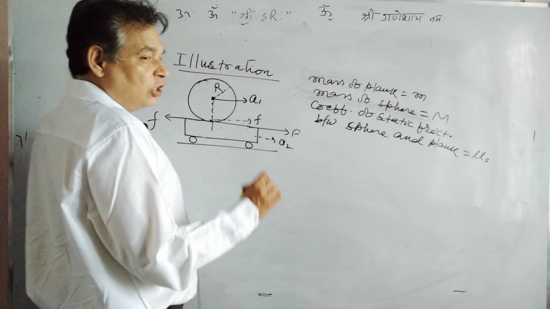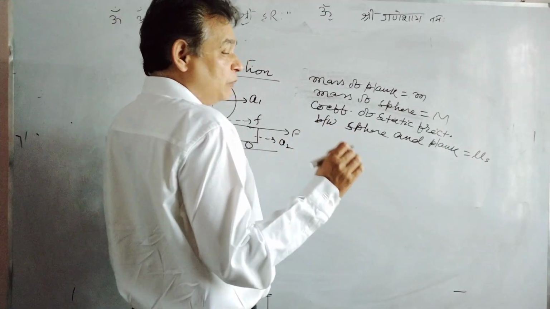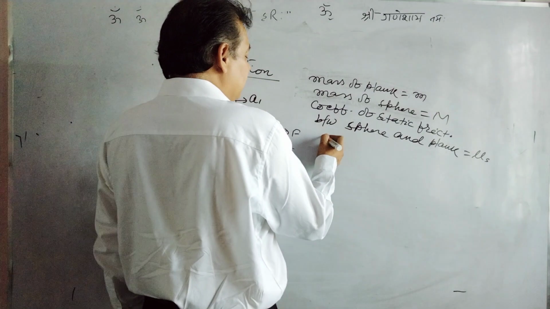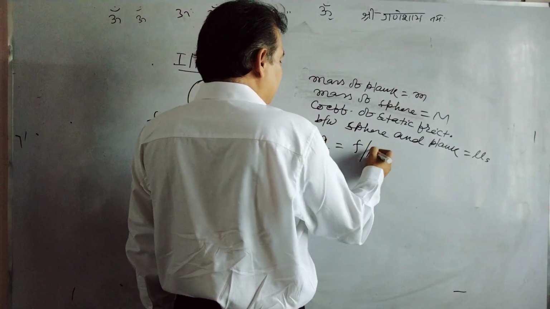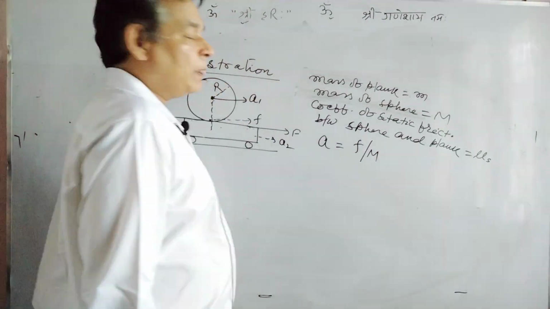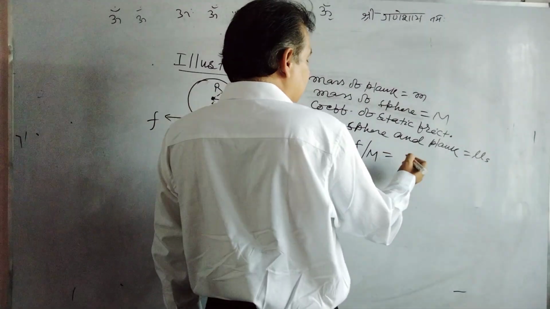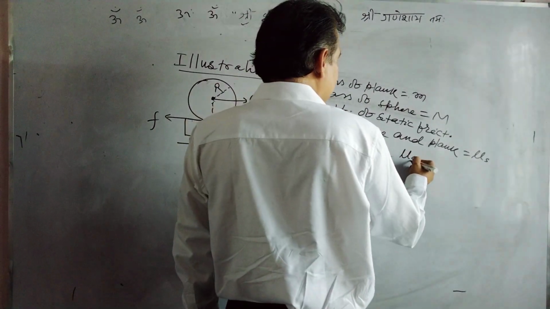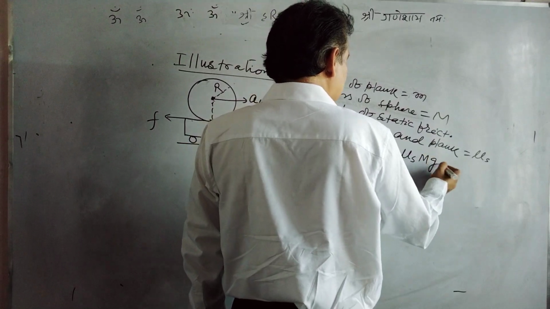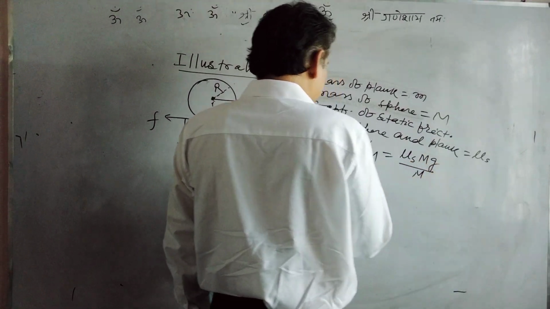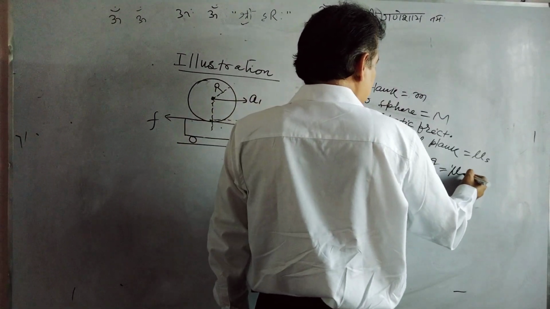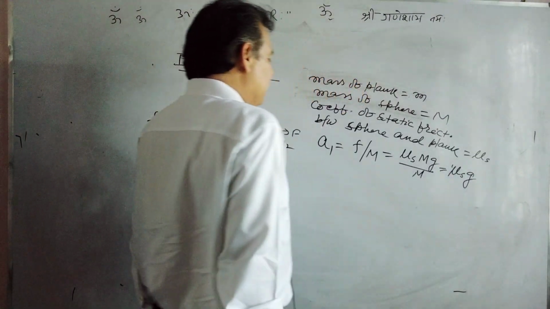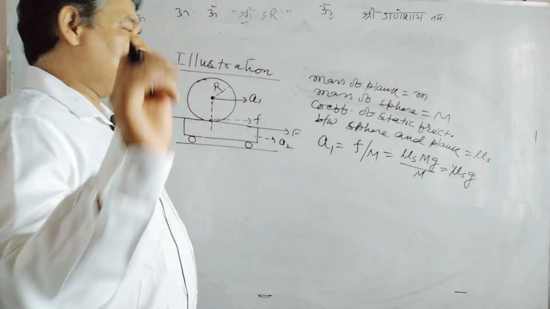So the acceleration of the center of mass of the sphere horizontally will be given by net force, friction, divided by the mass of the sphere. You know the force of friction, that is static friction, so mu s capital Mg divided by capital M. I will write this as A1, and that is mu s g. Mu s g is the acceleration of the center of mass of the sphere.